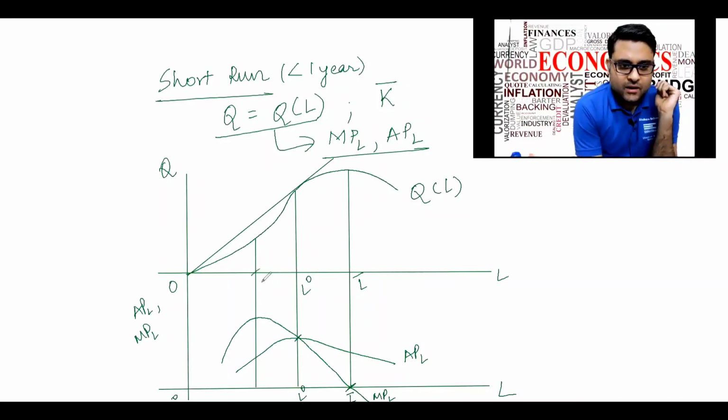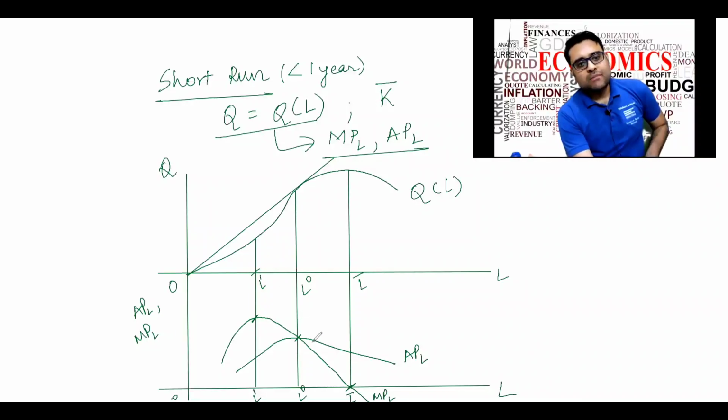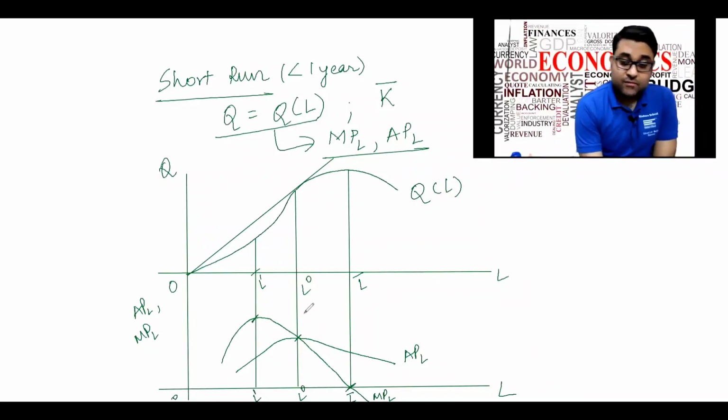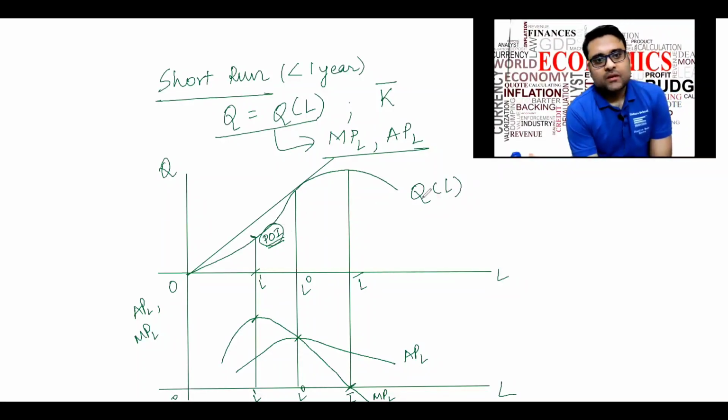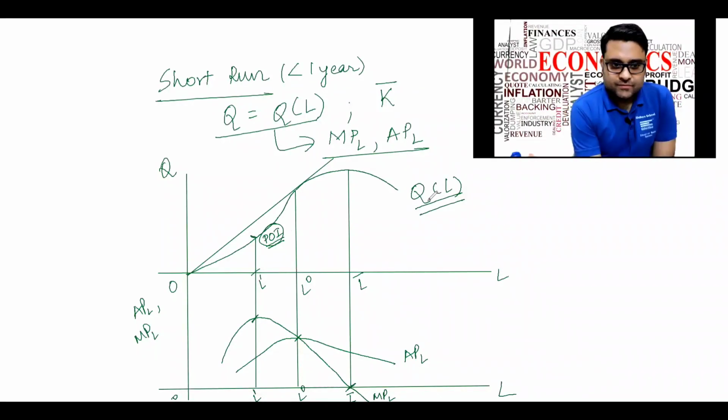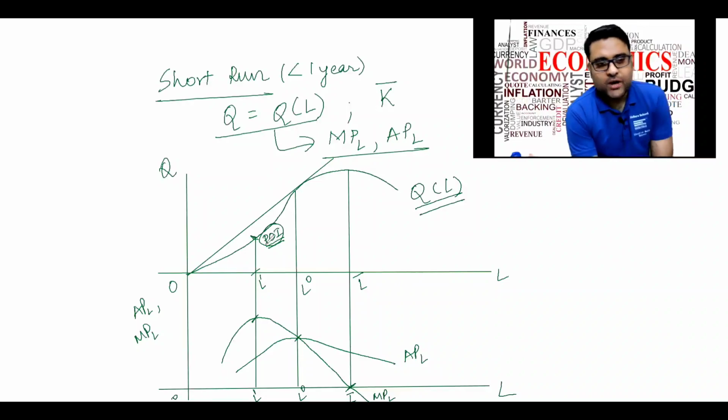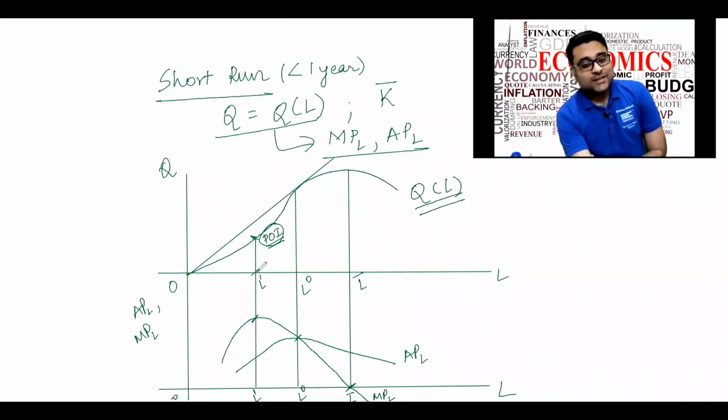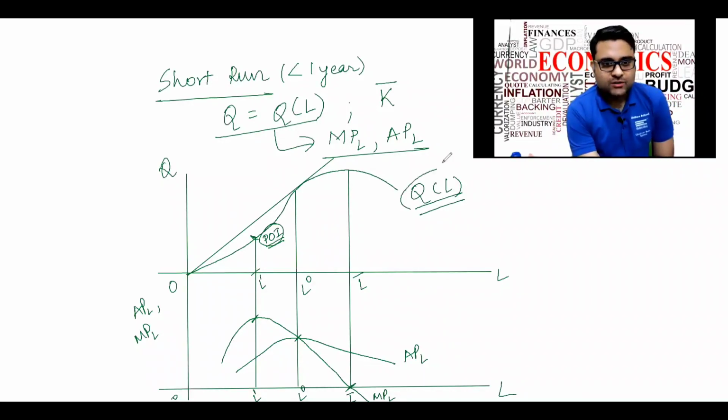And point L1 is the maximum point of the marginal productivity of labor, which is below the maximum point of the average productivity of labor. This L1 occurs at the point of inflection on the production function curve. The maximum of the marginal productivity of labor occurs at the point of inflection that is occurring in the production function.